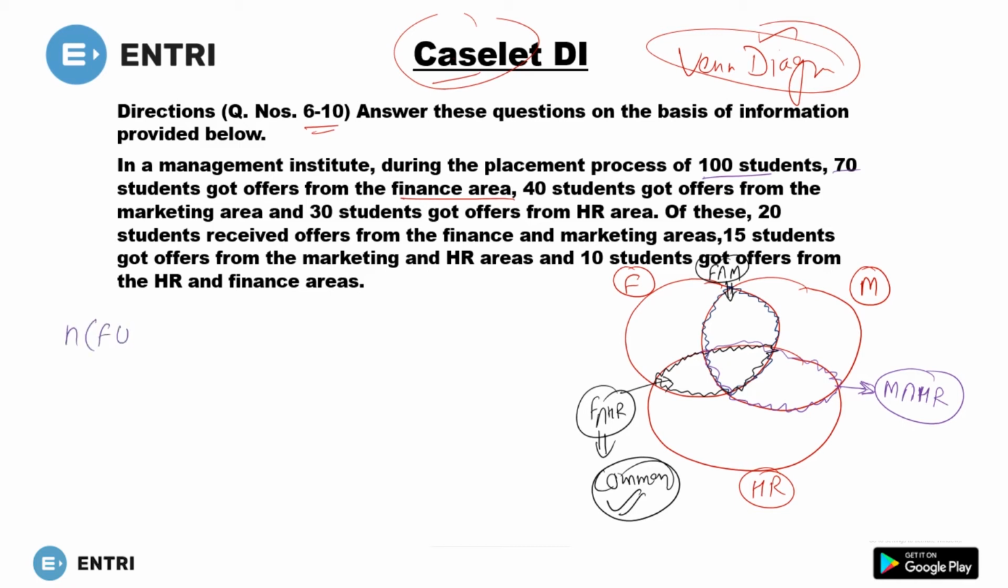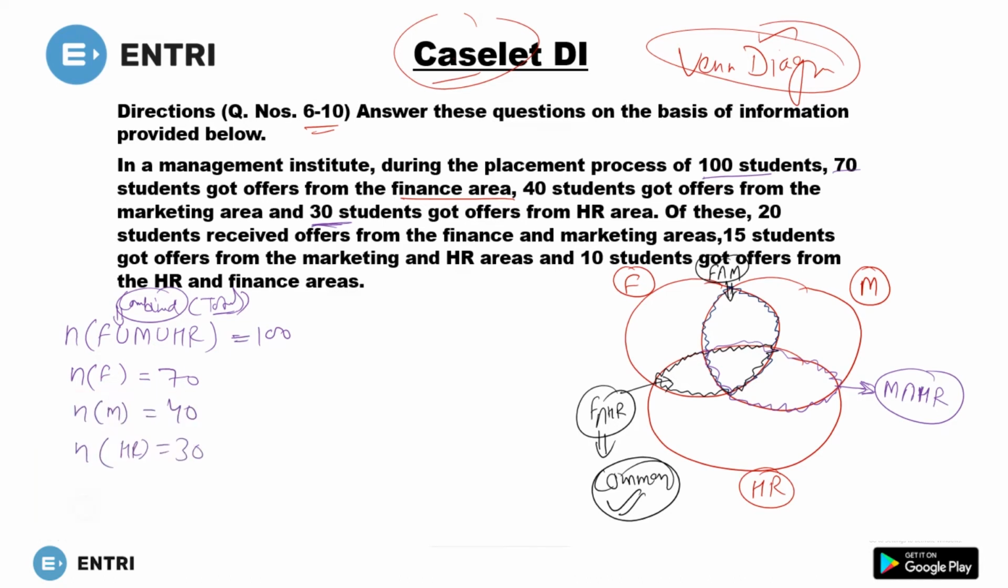this finance, union, marketing, union, HR. Union means combined, total. You can say this one is total actually. So how many students have you got in total? Total you have 100. Now, this n represents number. Number of students in the finance area, you got 70 students. Similarly, number of students you have got in the marketing area, how many? 40 students. And number of students you are getting in the HR area are 30. Done.